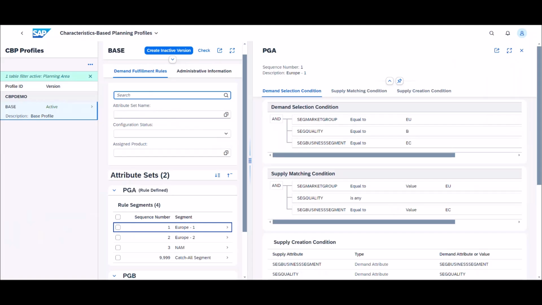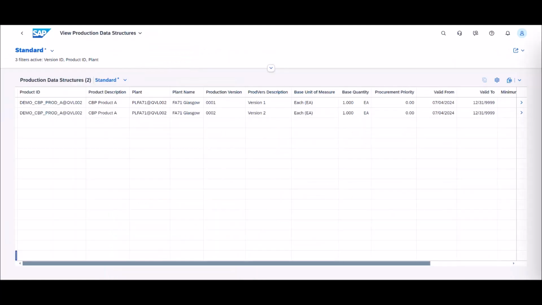CBP now offers a flexible rules framework to proactively steer supply decisions. Different rule segments drive different demand-supply matching and new supply creation conditions.